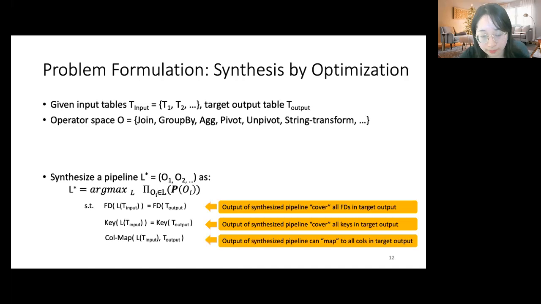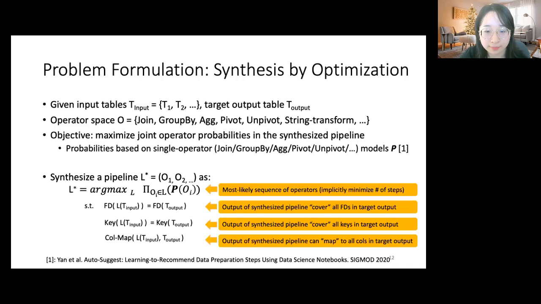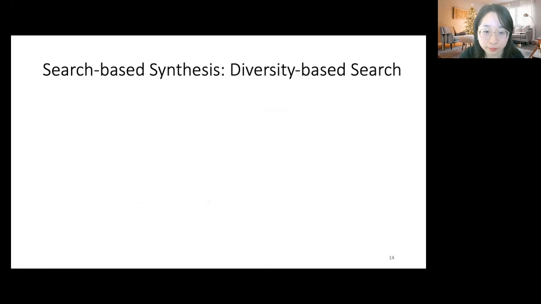We also want the columns in the target table to map to our synthesized output. And our objective function is to maximize the joint probability of the operators in the synthesized pipeline. We infer such a probability using a framework called auto-suggest. Intuitively, we want to find the most likely pipeline satisfying all these implicit constraints. Given the formulation, we're now ready to describe two algorithms we propose. One is based on search, another is based on reinforcement learning.